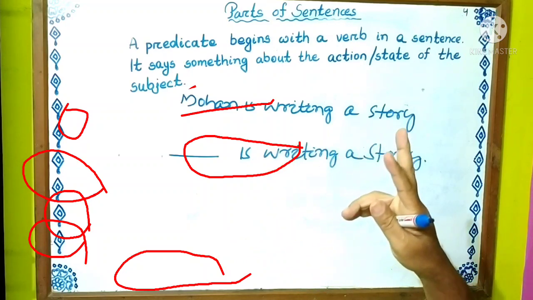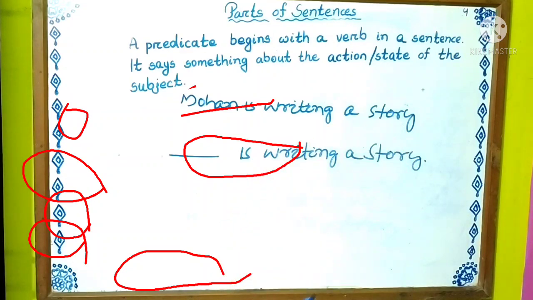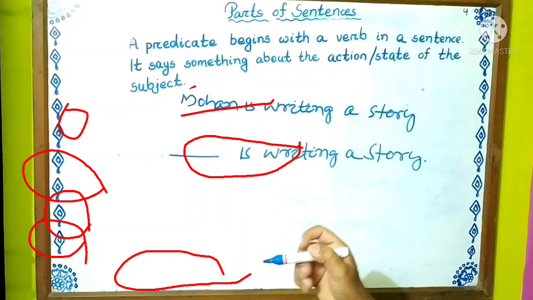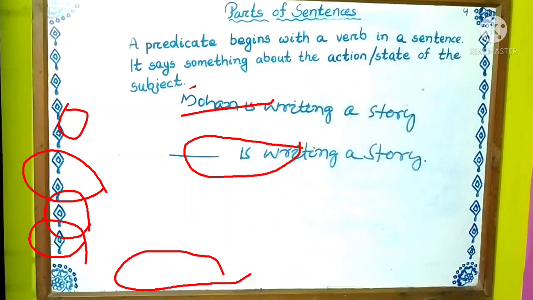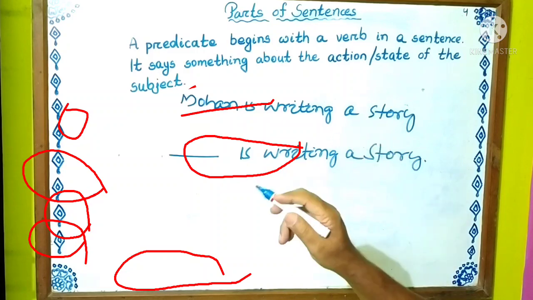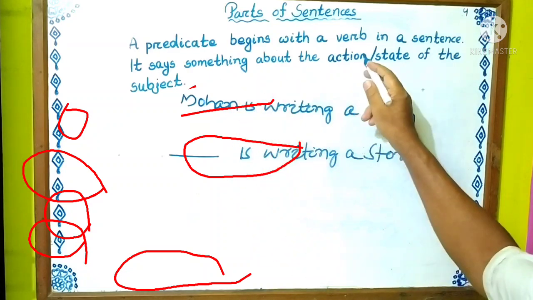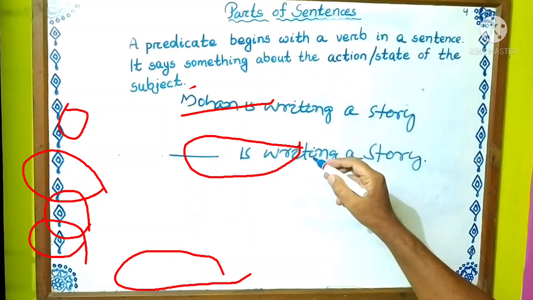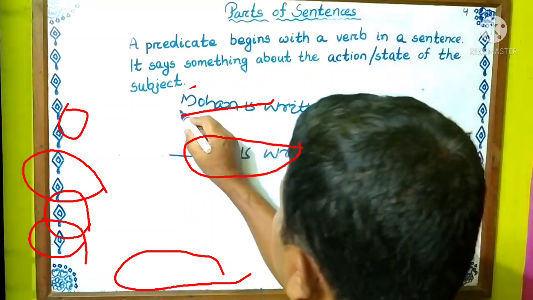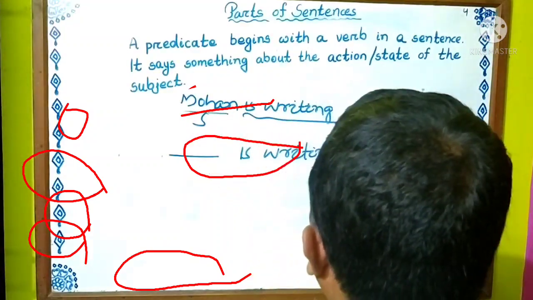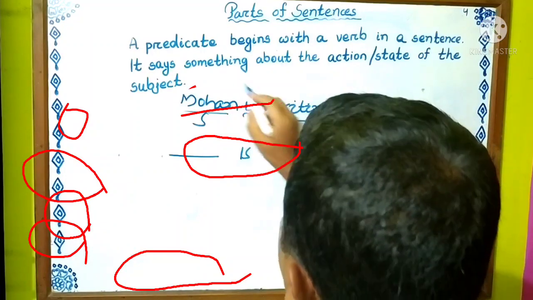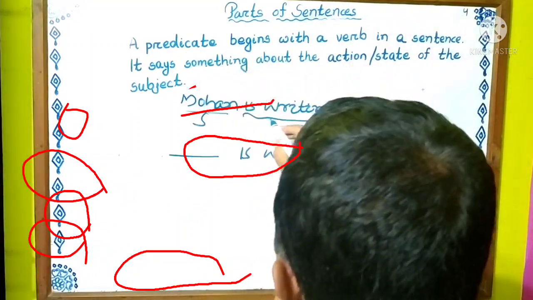The sentence has two parts, subject and predicate. In the predicate part, a predicate begins with a verb. Here, Mohan is the subject and is writing is the predicate part.